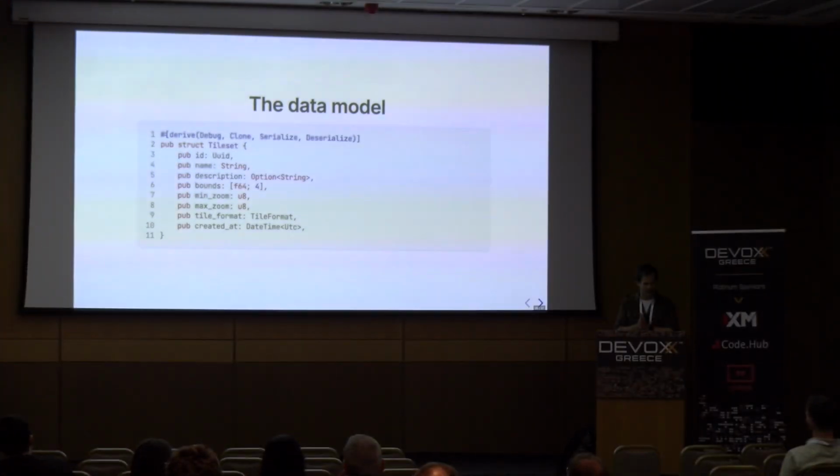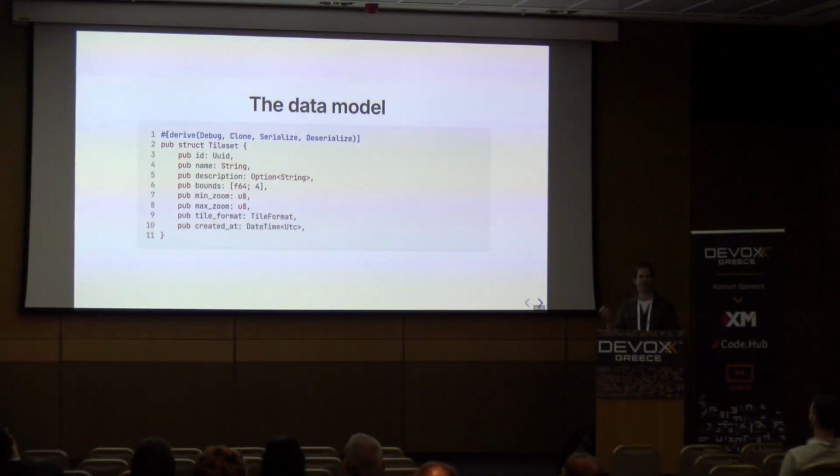And once we've done that, we need a data model. And this is kind of like a small subset of a struct just to think about how we model data in Rust. It's a tile set, so this could be like an instance of this representing a satellite imagery layer or an instance representing an aerial survey by a plane or something, different dates of capture, for instance. So we jump in straight away and say, I need debug and clone, which we've talked about before. Serialize and deserialize is using a popular third-party library called Serde to automatically generate JSON serialization and deserialization code for us at compile time, which gives us nice type-checked JSON serialization and deserialization without reflection or anything like that.